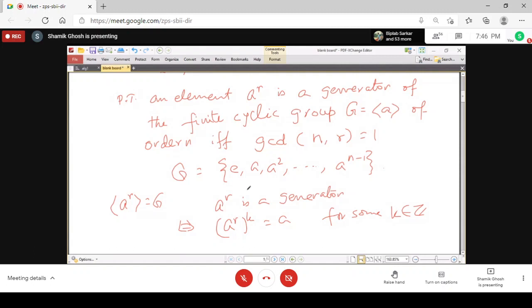Sir, হুম, I'll say. হ্যাঁ বলো। So, sir, a to the power rk must be equal to a. So take a inverse on both sides.